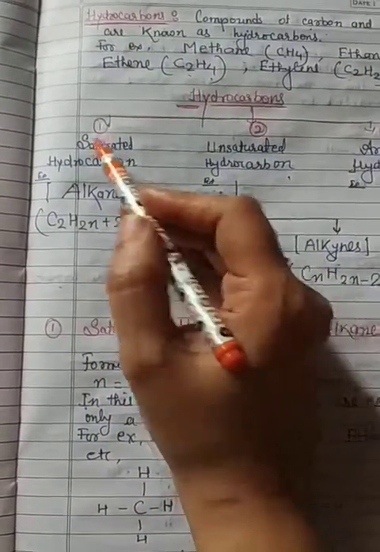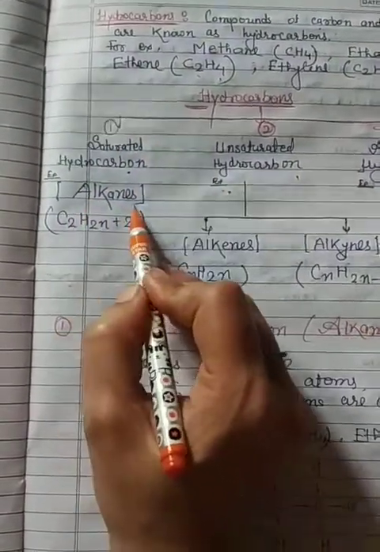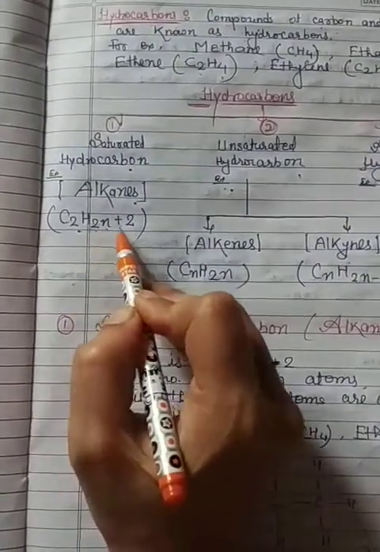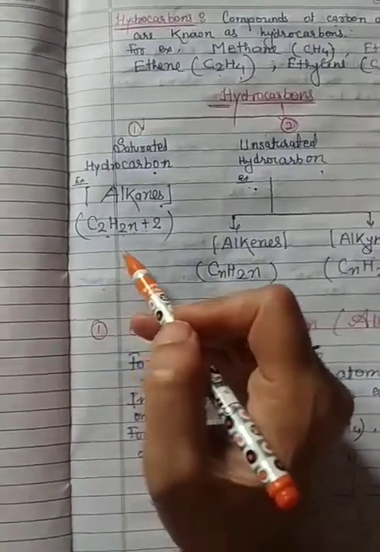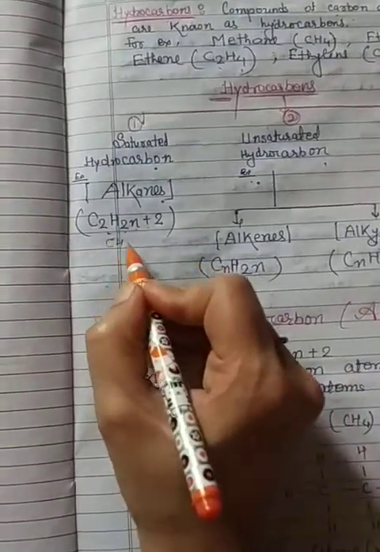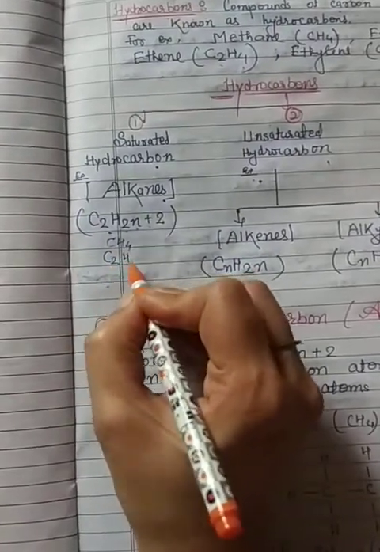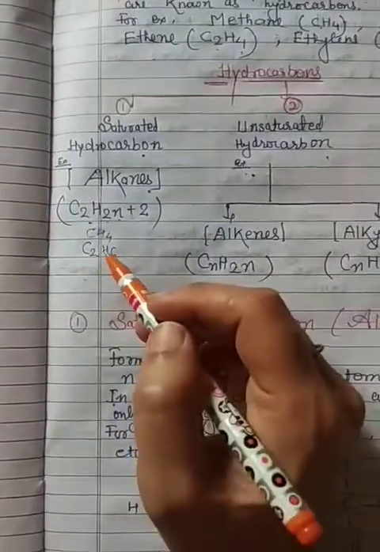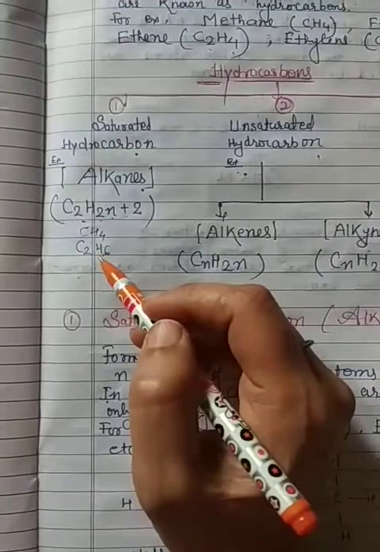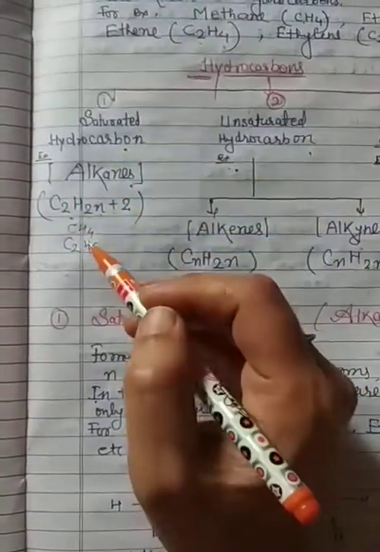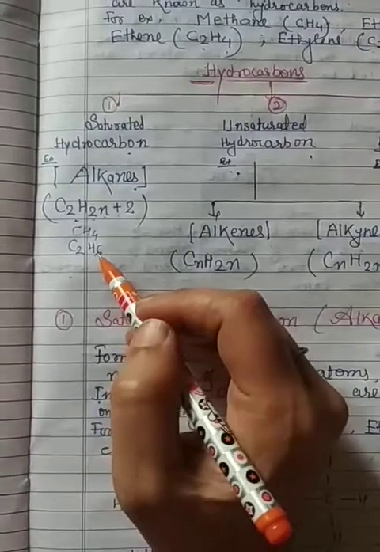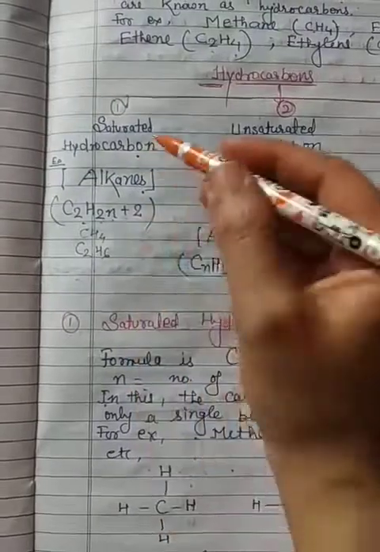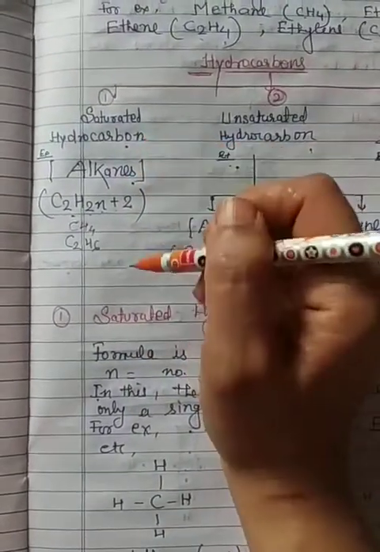An example of saturated hydrocarbon is alkane, and the formula of alkane is CnH2n+2. Examples: CH4, C2H6. Alkanes contain single bonds. That's why they are saturated hydrocarbons. It is already saturated; new atoms cannot be added to this compound. So alkanes are saturated hydrocarbons.